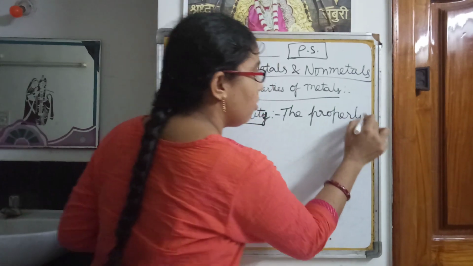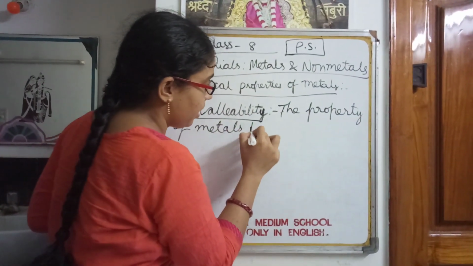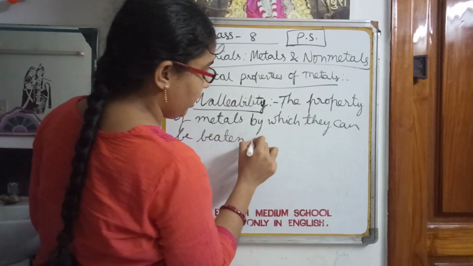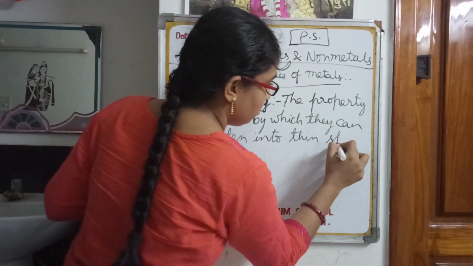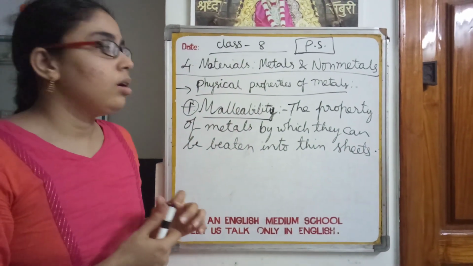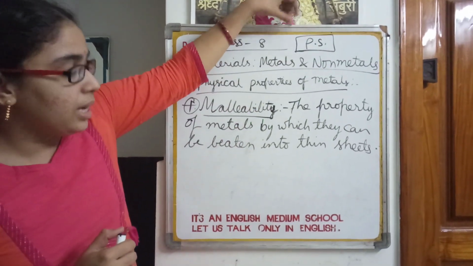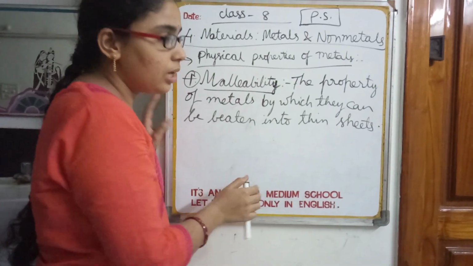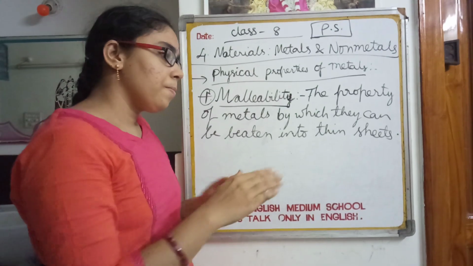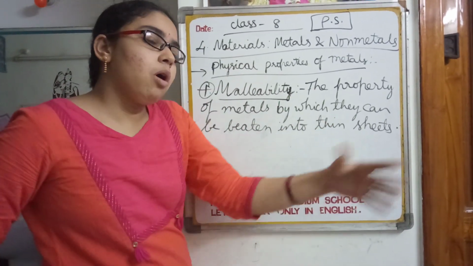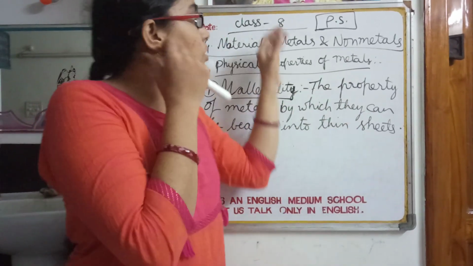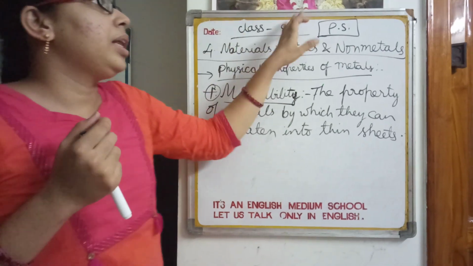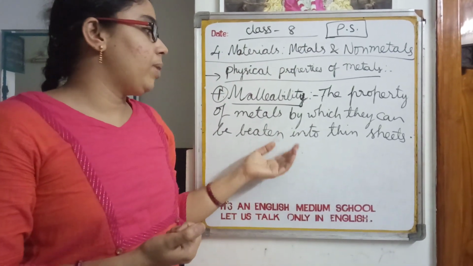Malleability is the property of metals by which they can be beaten into thin sheets, just like iron sheets. Consider the beerwas in your home. They are made of iron, beaten into a thin and long sheet, only then can they make the beerwa. Here the border of the board is made of aluminum, also a thin sheet. That means metals can be beaten into thin sheets, and that property of metals is said to be malleability.